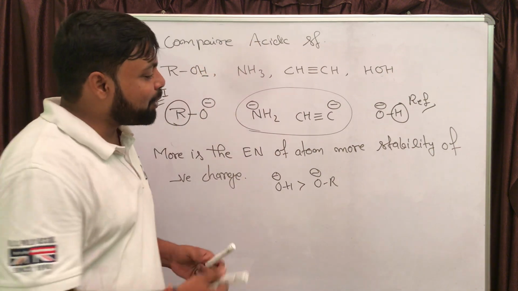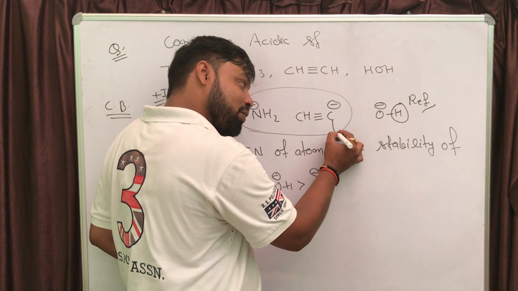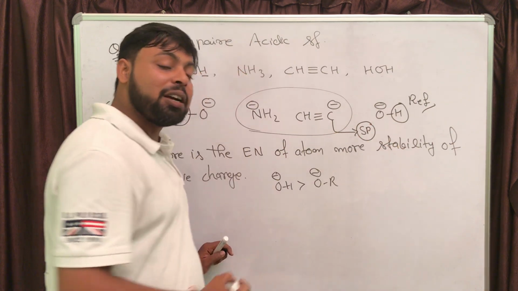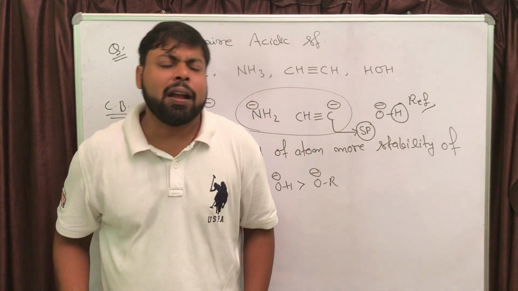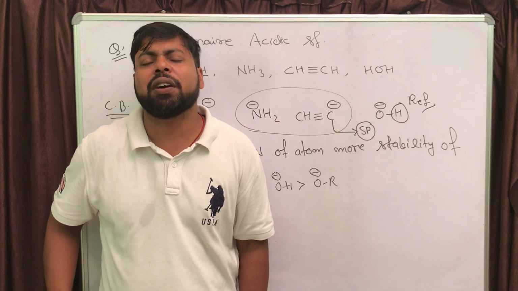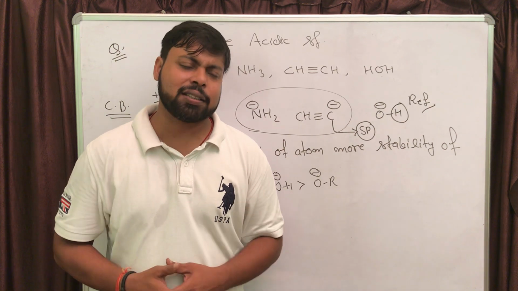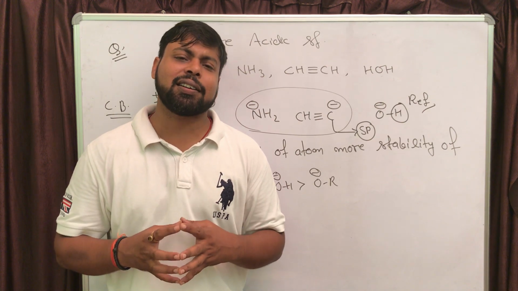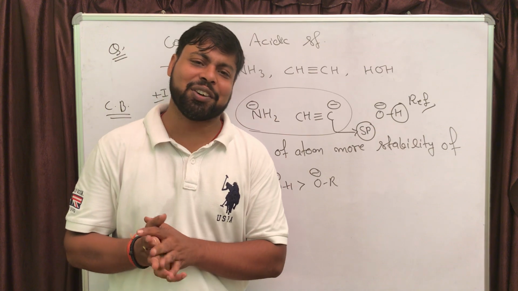The hybridization of this triple bonded carbon is sp. And if you remember one statement from chemical bonding: the more the s character in hybridization, the more the electronegativity of the atom.